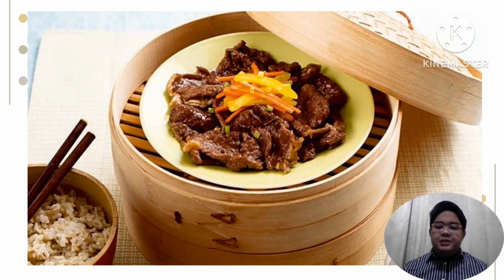As you can see on the picture, this is an example of a steaming method of cooking meat. So it is placed on the basket, and on the lower level of the basket, there is water that will boil, and the meats will be cooked by using the steam or water vapor of that water.